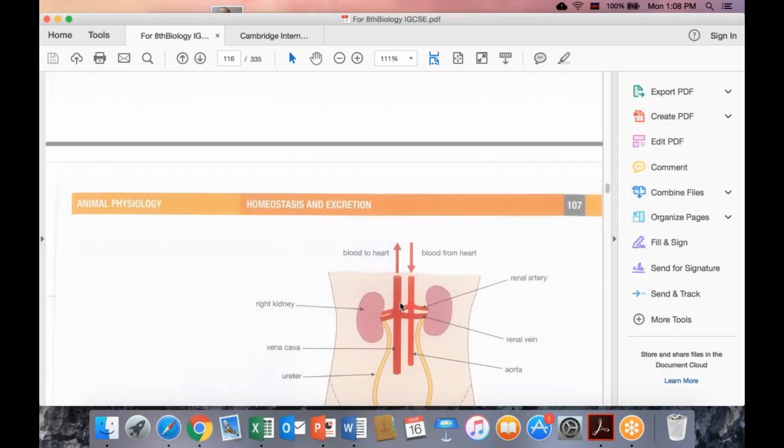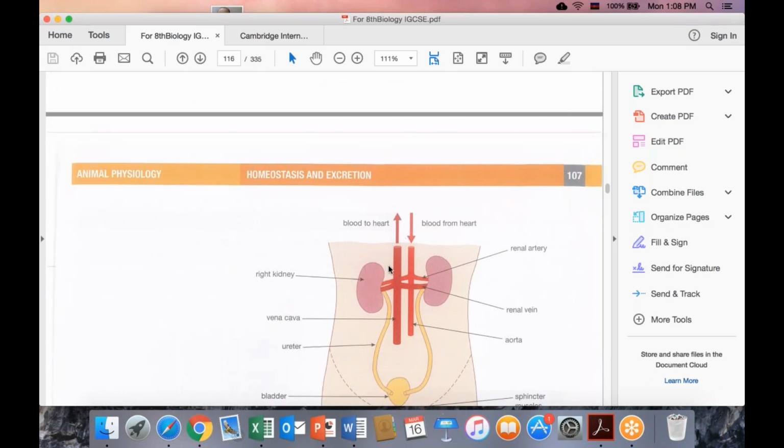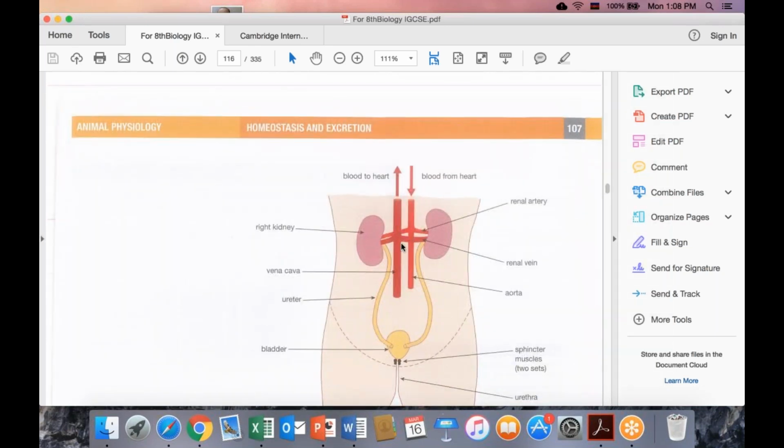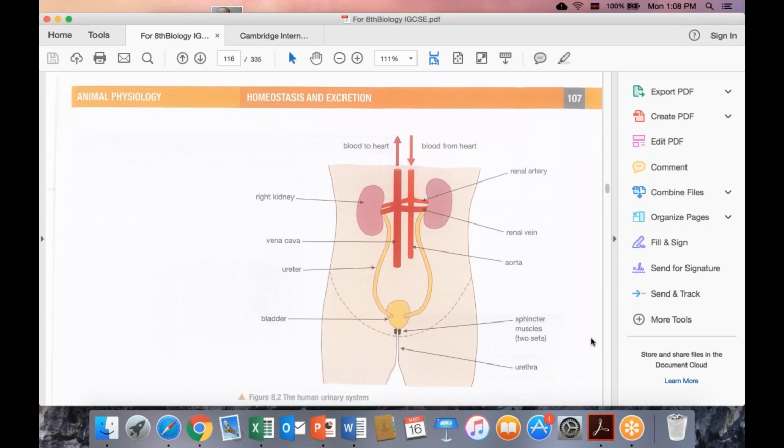So we have two kidneys, and by renal artery blood comes to the kidneys, and then after filtration it goes to the ureter. By using two ureters, the waste material comes to the urinary bladder, and then after that it goes to the outside. And in this part, as you see, we have sphincter muscles, two sets of sphincter muscles.